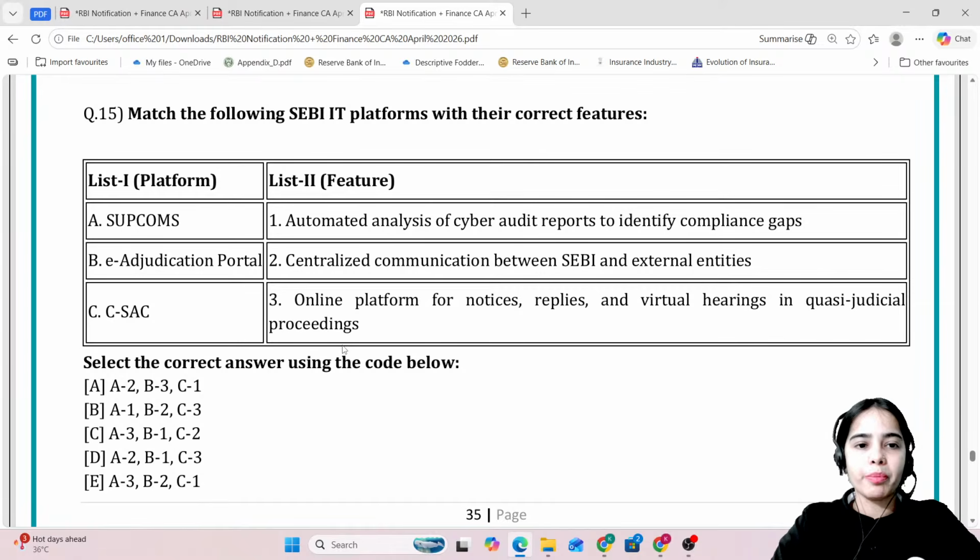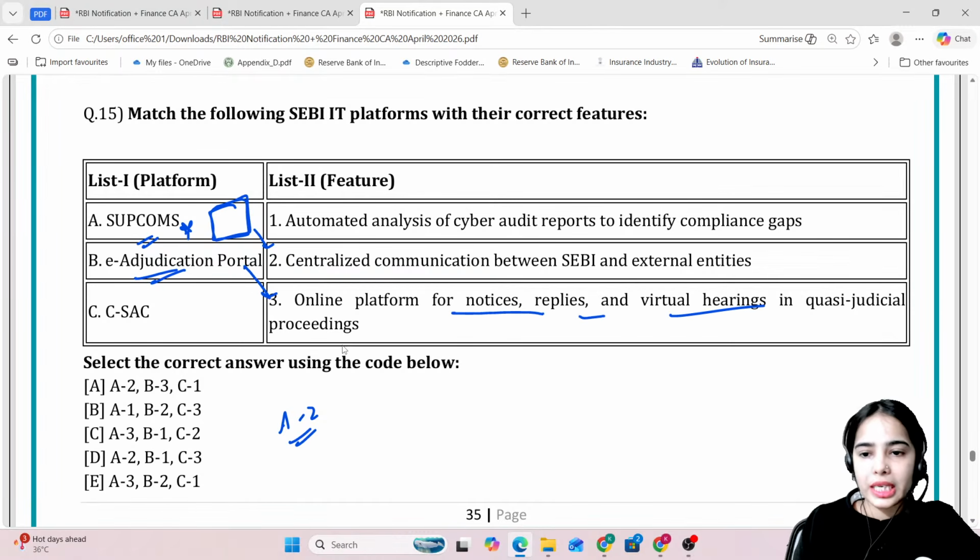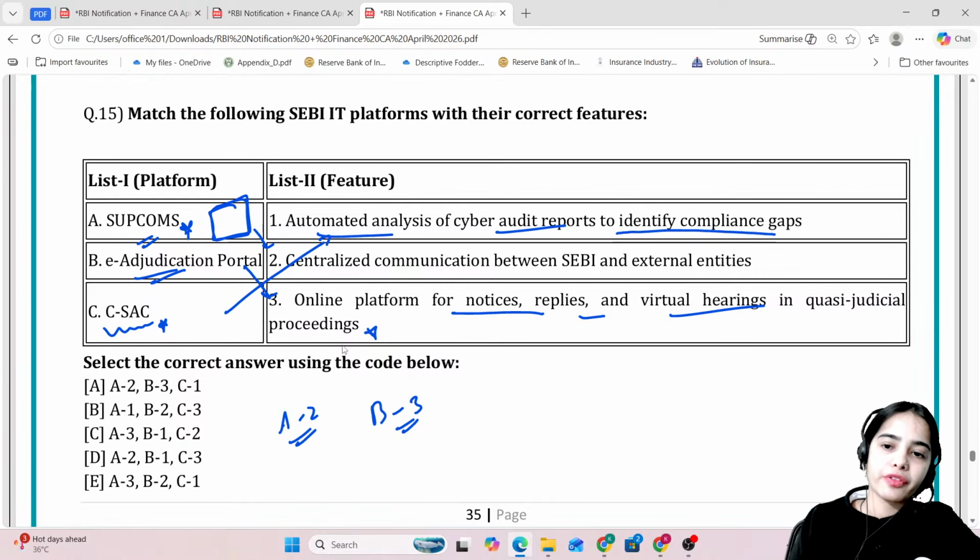Now coming to the next question, match the following SEBI IT platforms with their correct features. So SUBCOMS provides a centralized communication platform between SEBI and the external entities. So A goes with 2. The E-adjudication portal provides the online platform for notices, replies, virtual hearings in quasi-judicial proceedings. So B goes with 3. The CSAC, that is Cyber Security Audit Compliance, provides the automated analysis of cyber audit report to identify the compliance gaps.